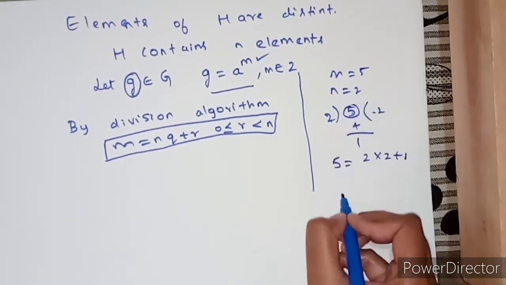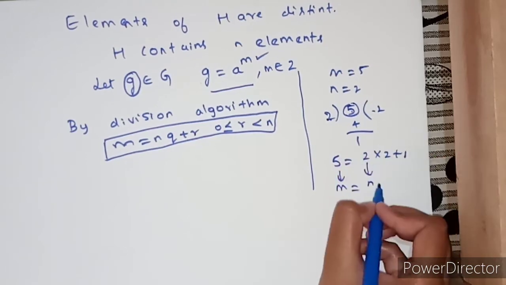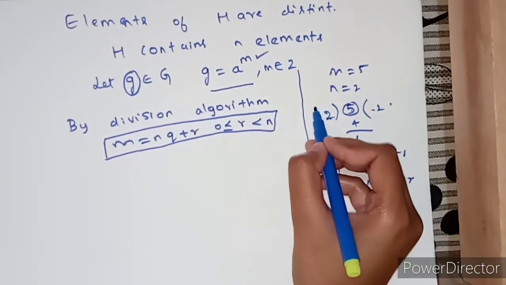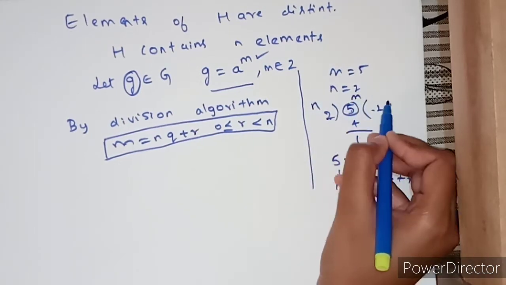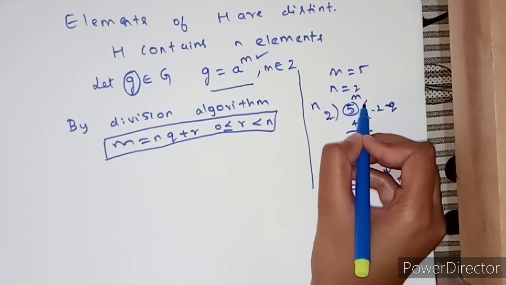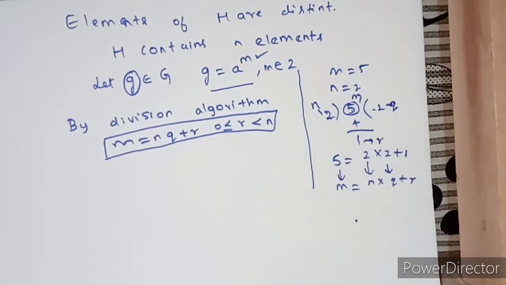Here 5 is m, right? So m, 2 is n, and this 2 is q plus r. Remainder, see, this is n, this is m, this is quotient q, this is remainder r, right? So this is the way how I wrote the division algorithm.